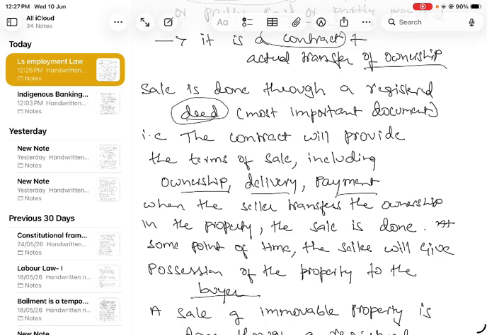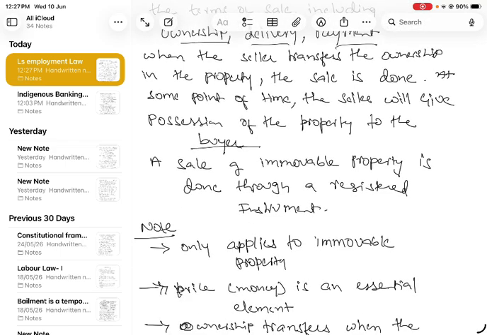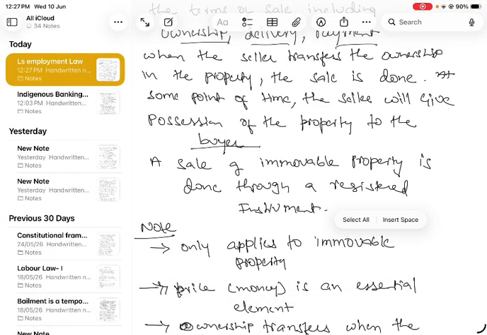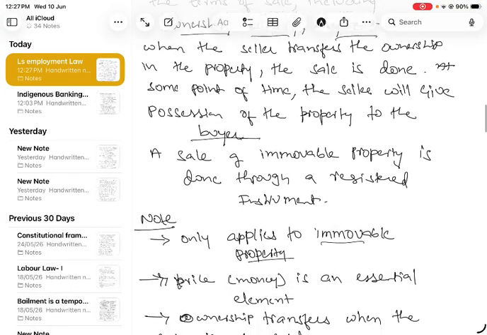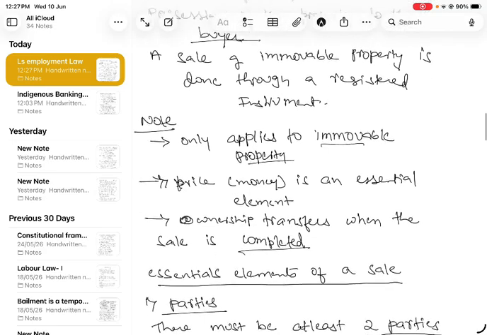So the most important thing is we should make a contract. That contract will have various terms and conditions of sale, like ownership, delivery, payment. Once he transfers the possession, then the buyer will become the owner of that property. A sale of immovable property is done through a registered instrument. Note, it only applies to immovable property. And price, that is consideration, is an essential element, and ownership transfer, then only the sale is completed.